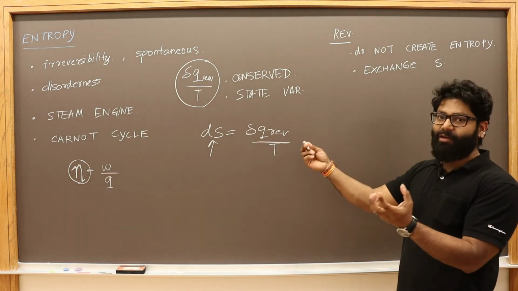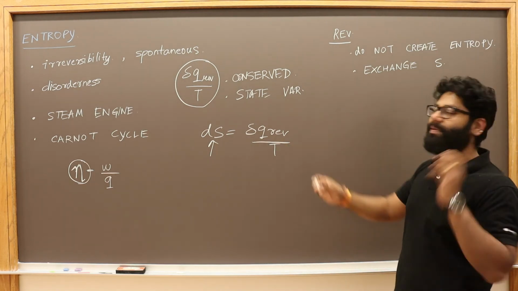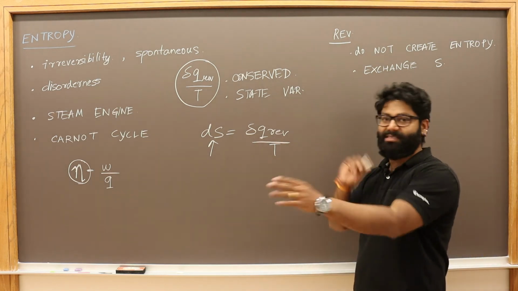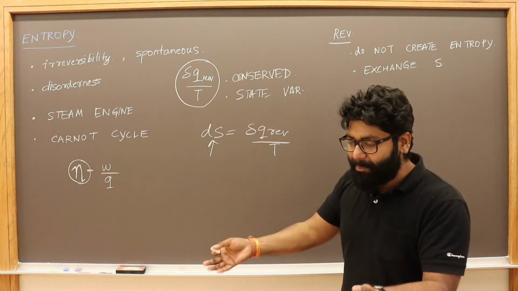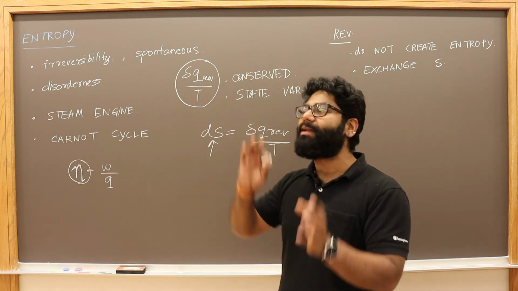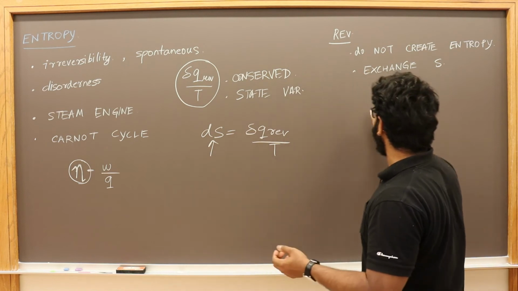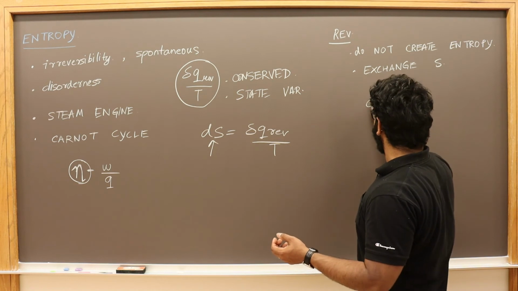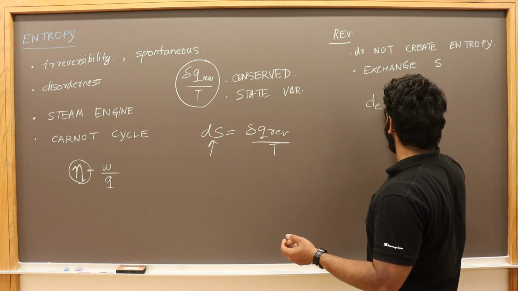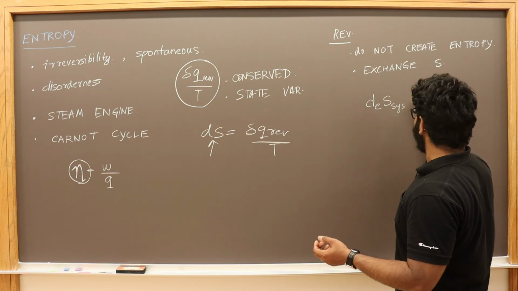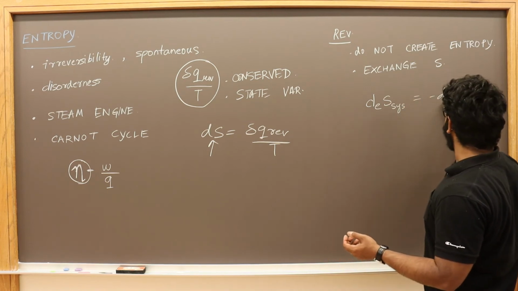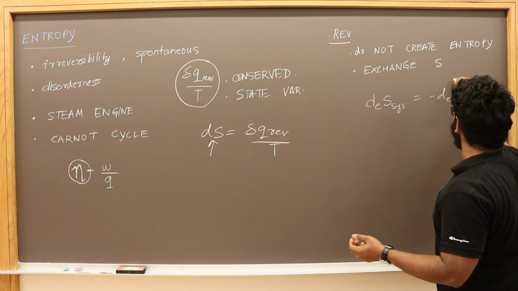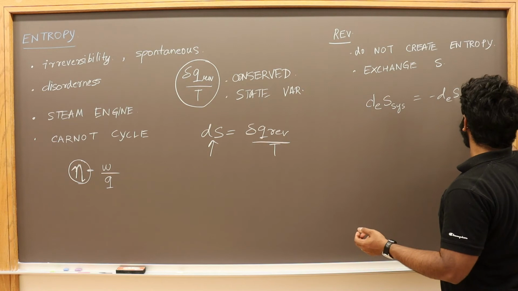So you have a system and you have a surrounding, right? The exchange is between the system and the surrounding. So if the system gains entropy, the surrounding loses it, and vice versa. So if you come out of the system and see the system and the surrounding together, you can say that the dS exchange of the system is equal to negative of the dS exchange of the surrounding, because you're not creating anything.